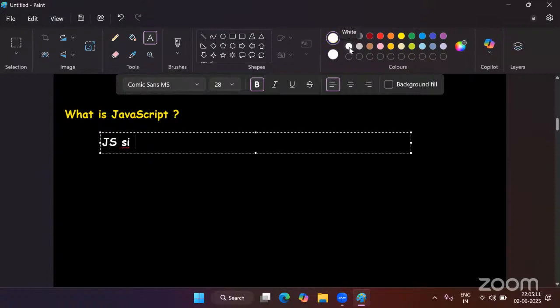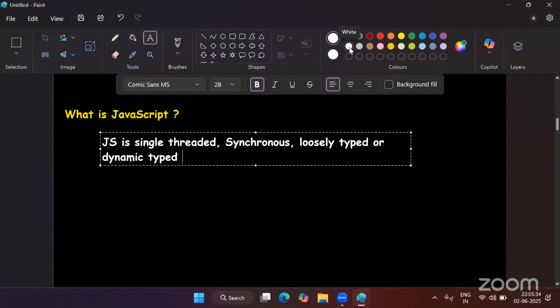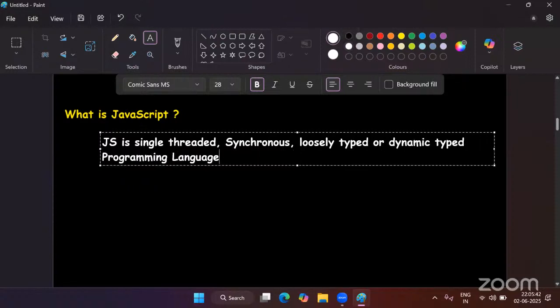What is JavaScript? JavaScript is a single-threaded, synchronous, loosely typed, or you can say dynamic typed programming language. It's a programming language. Apart from this, we can add a few more words like compiled, interpreted, and just in time.